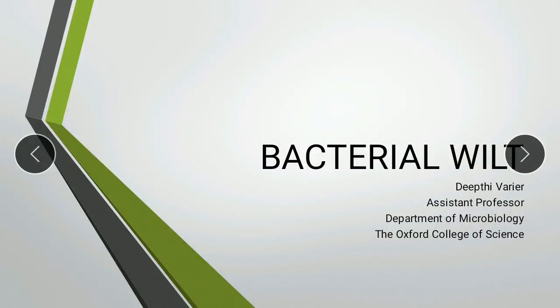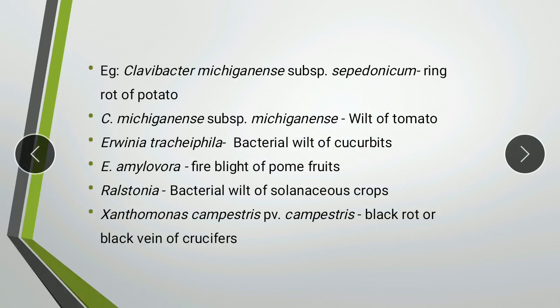Hello students, today let us study about the wilt diseases in plants which are caused by bacteria. So usually the wilt is a generalized symptom that is seen when the xylem vessels get plugged in case of any pathogen or any disease. But bacterial wilt is usually seen in cases of herbaceous plants such as vegetable plants or ornamentals or tropical plants.